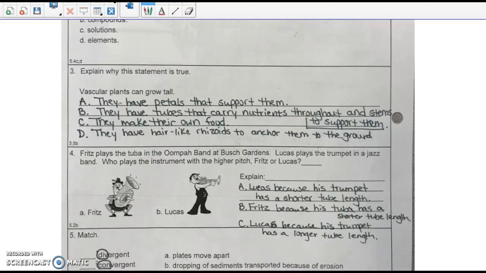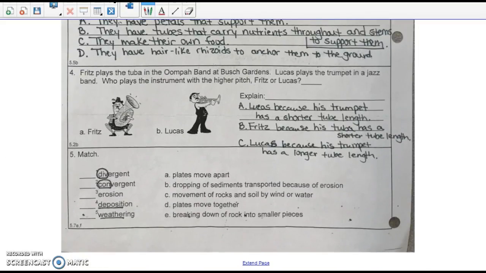Number 4, Fritz, you can see Fritz down here, plays the tuba in the Oompa Band at Busch Gardens. Lucas, you can see right here, plays the trumpet in a jazz band. Who plays the instrument with the higher pitch? Fritz or Lucas? So write their name in the blank.